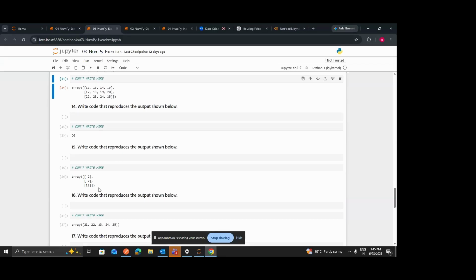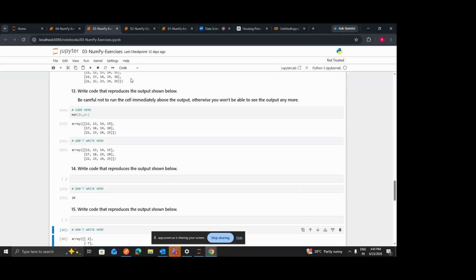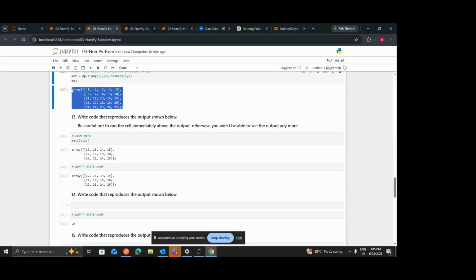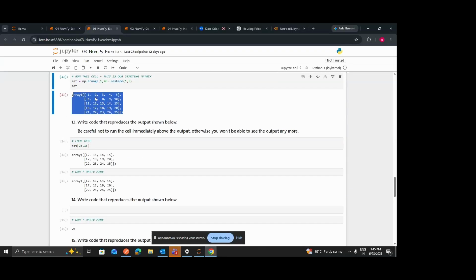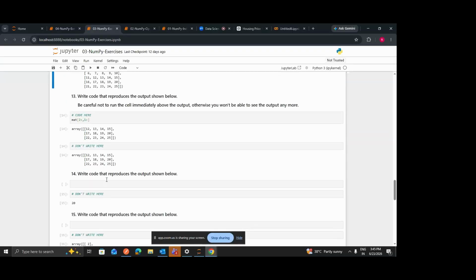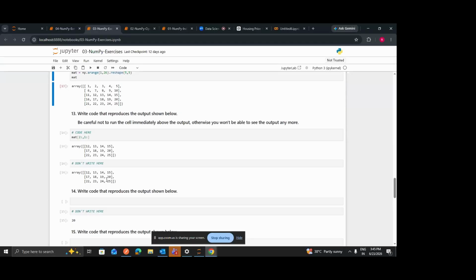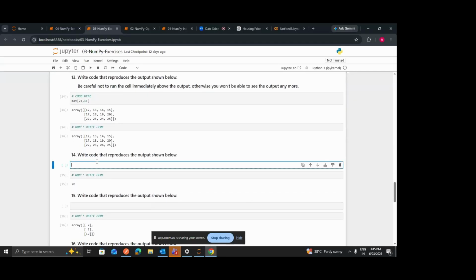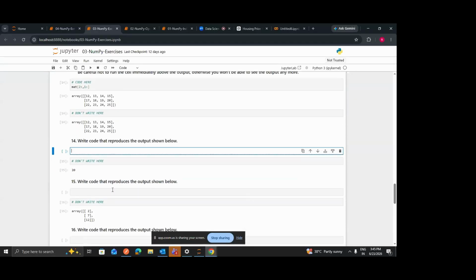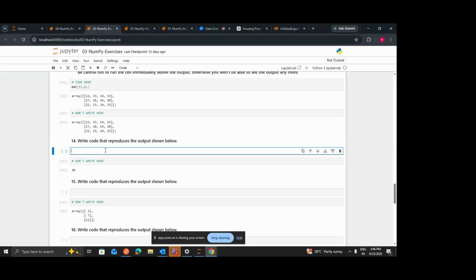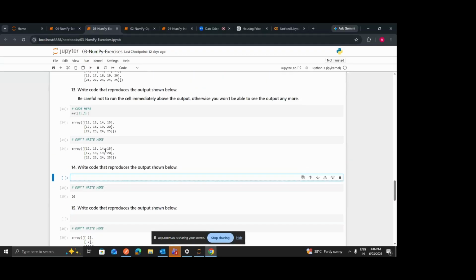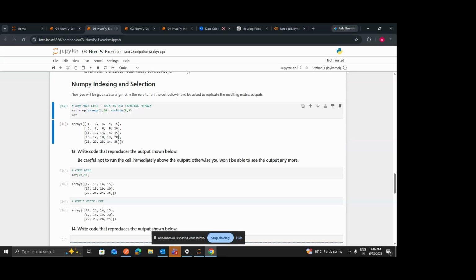Now tell me, how can I generate something like this? Remember, this is the matrix we have, and we have to generate something like this. Like we want to select only this 2, 7, and 12. How can we do that? Okay, first, I think I skipped this one. First, write the code for this so that we can select this 20.